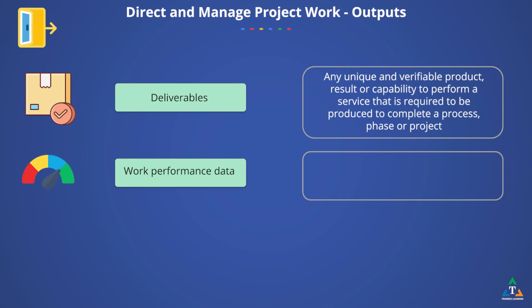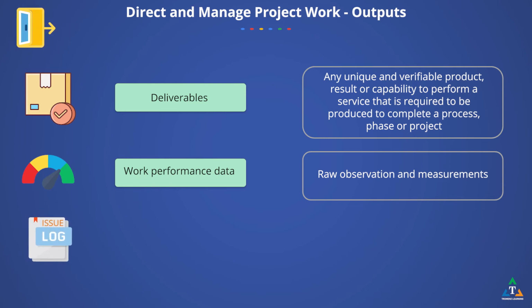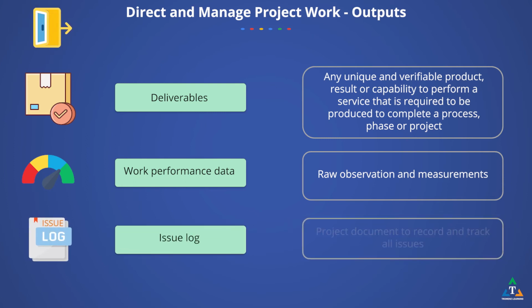Work performance data are the raw observations and measurements identified during activities being performed to carry out the project work. The issue log is a project document where all the issues identified during the project lifecycle are recorded and tracked. The issue log will help the project manager effectively track and manage issues, ensuring that they are investigated and resolved.